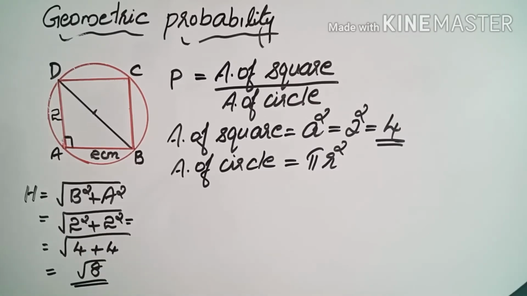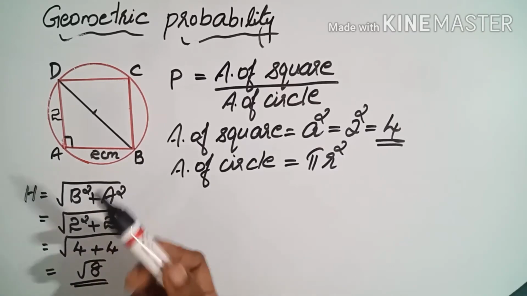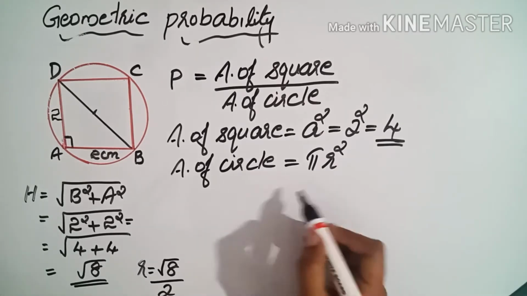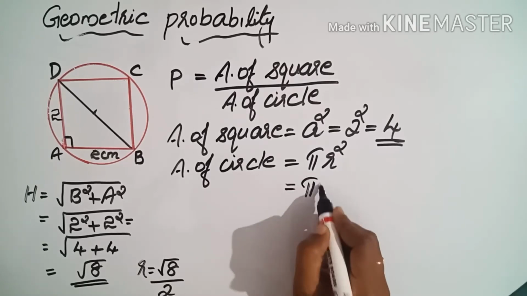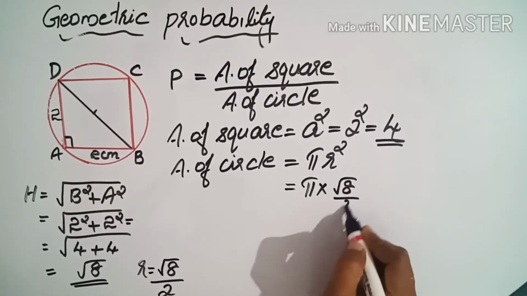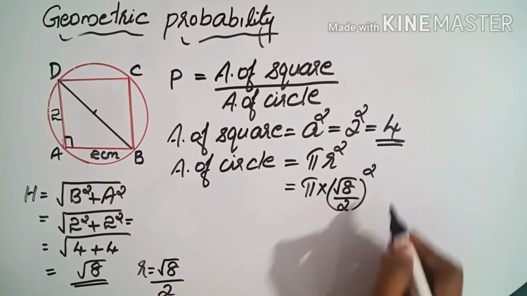So root 8 is the diameter of the circle. Okay, root 8 we got as the diameter. Now what will be the radius? DB is the diagonal and also the diameter. So the radius will be half of root 8, root 8 by 2. Now we can apply this radius value in the equation. Area of circle is equal to pi into the radius, that is root 8 by 2, whole square.